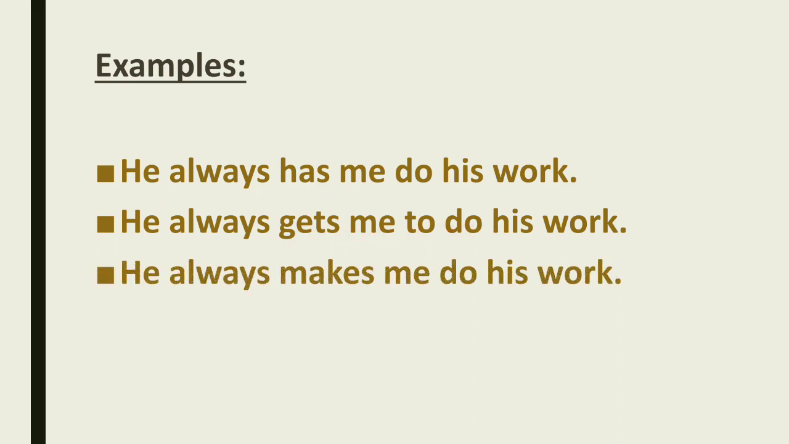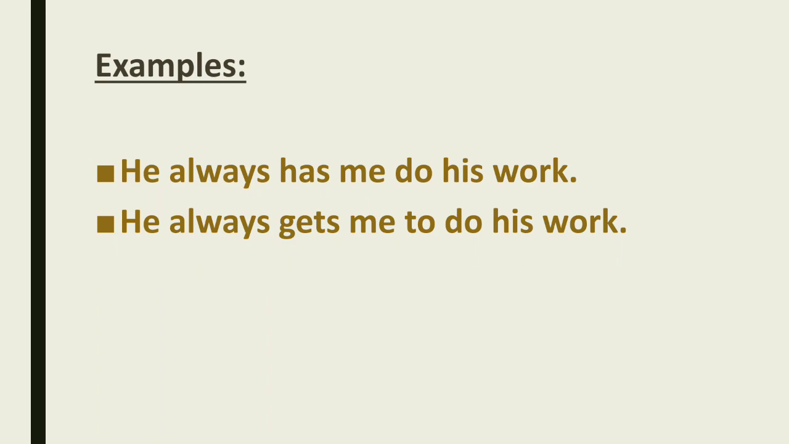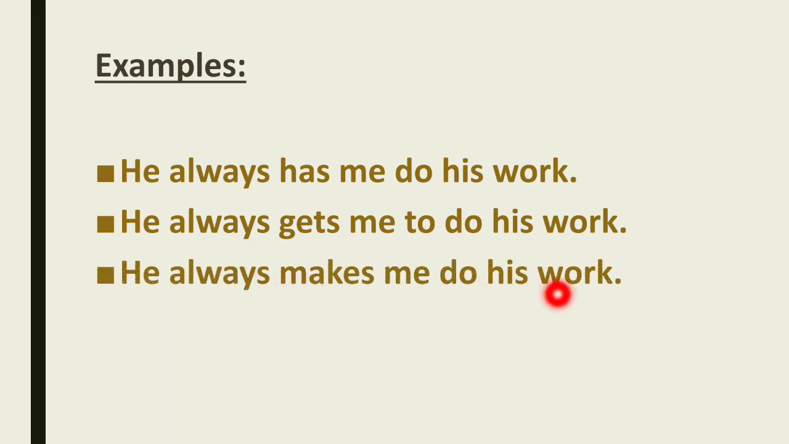Next, he always makes me do his work. You can say he always forced me, or he always takes help from me for doing his work. But in the simple way you use the form he always makes me do his work. So here has, gets, makes, all these verbs are causative, because of these causes this work is happening. Understand? It's getting downloaded, it's getting converted, it's getting uploaded. So here the word getting is causative.